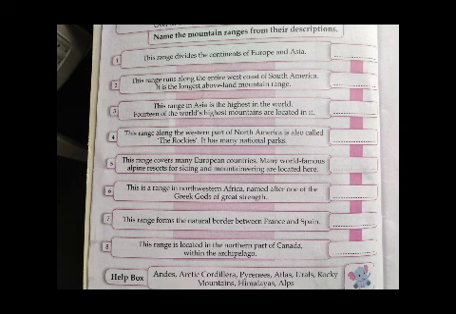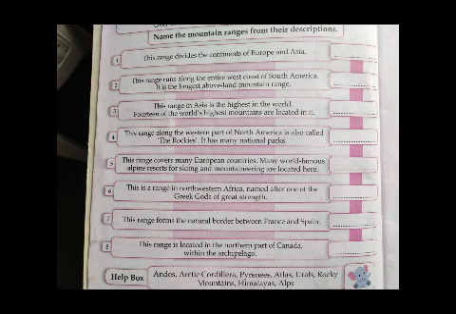Now see the fifth one. This range covers many European countries. Many world famous alpine resorts for skiing and mountaineering are located here. So this mountain range covers many European countries. Also there are resorts for skiing and snowshoeing. Such types of sports take place there. So that is the Alps mountain range. So you can write fifth one, Alps.